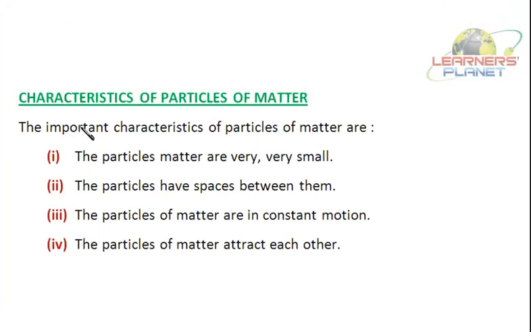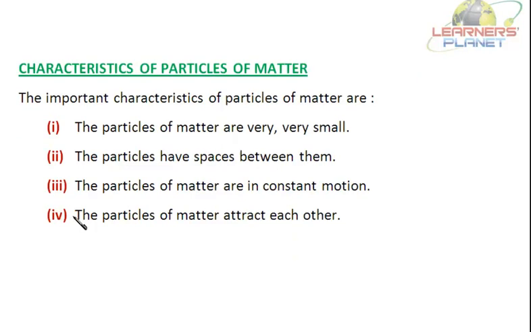Now let's briefly go over the characteristics of particles of matter. First of all, the particles of matter are very small. How did we find that? Just a few crystals or a pinch of indigo can turn the color of a whole lot of water.